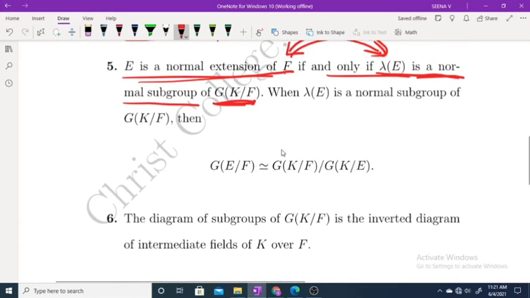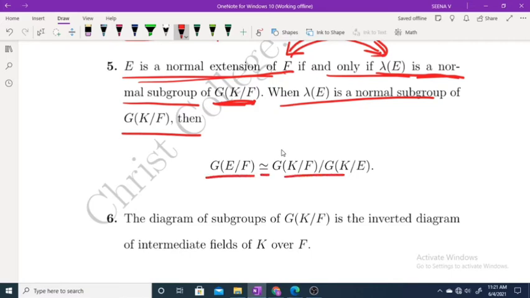And when lambda is a normal subgroup of G of K over F, then G of E over F is isomorphic to G of K over F over G of K over E. Because lambda, what is lambda E? Lambda E is the same as G of K over E.